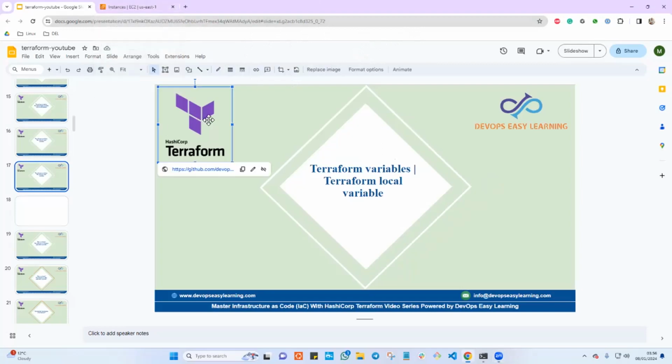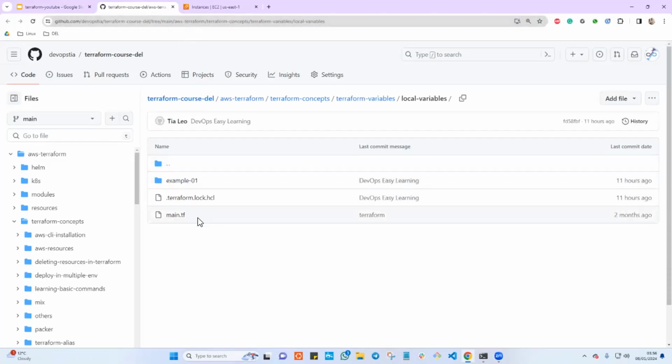Now, if you click on this gear icon, I'm going to open an example that we'll be using. I will make sure to link this in the description below so that if you want to follow the same steps I'm doing, you can check out the repository, grab the code, and deploy the same code that I have here.